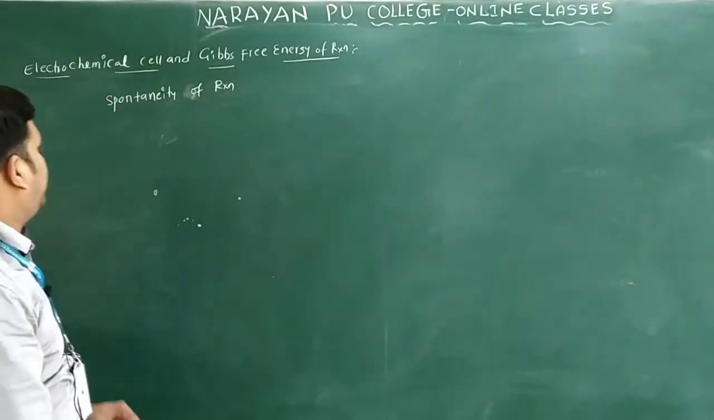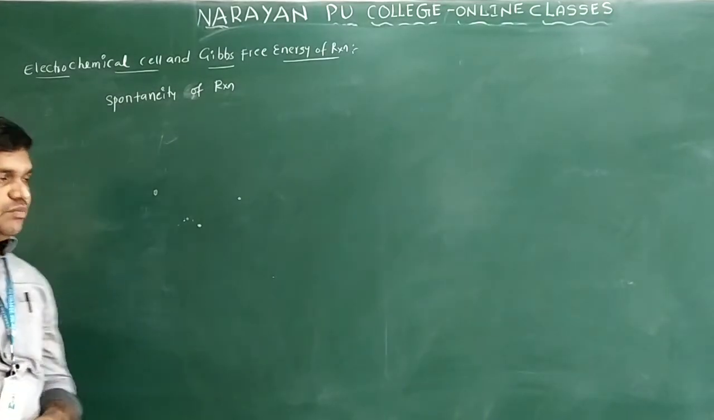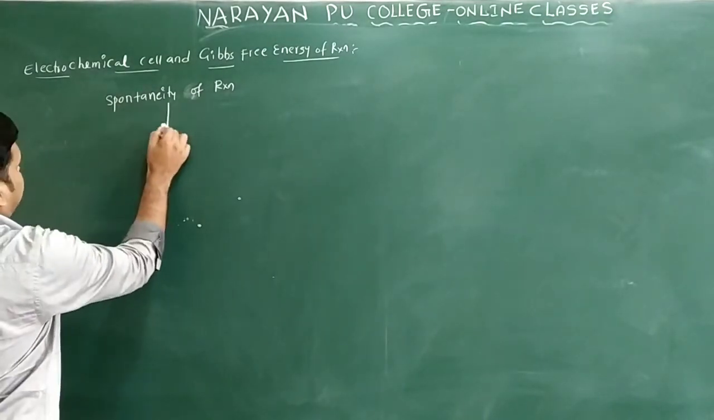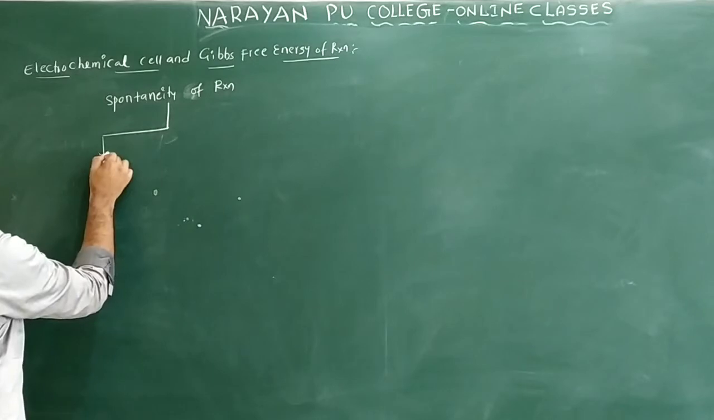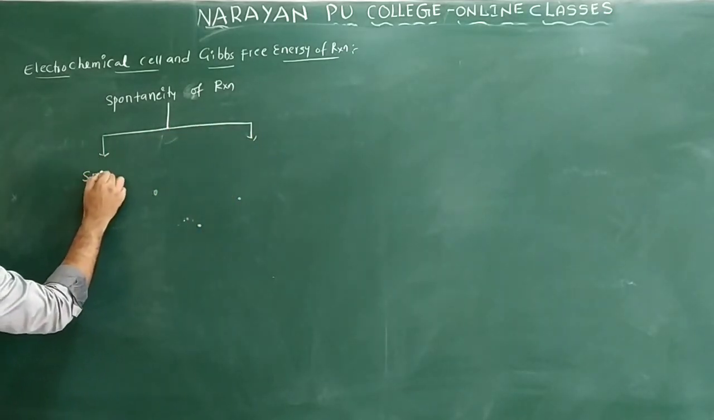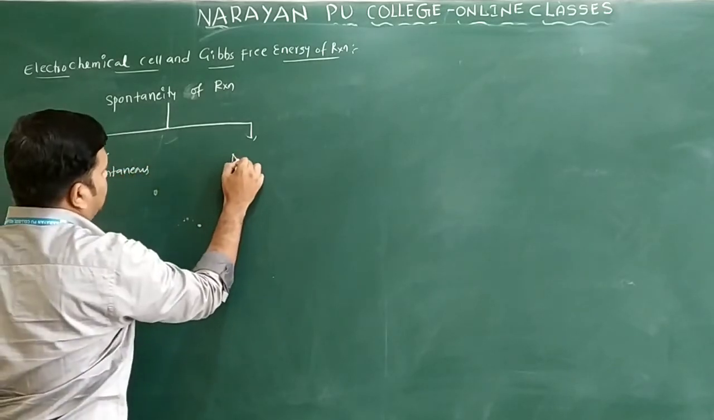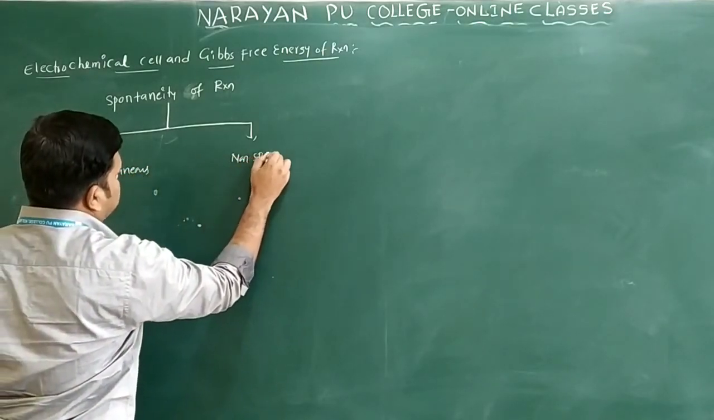See, the next concept we have is spontaneity of the reaction only. Spontaneity of the reaction means the reaction has two types. One is spontaneous, another one is non-spontaneous. The first one is spontaneous. Another one is non-spontaneous.